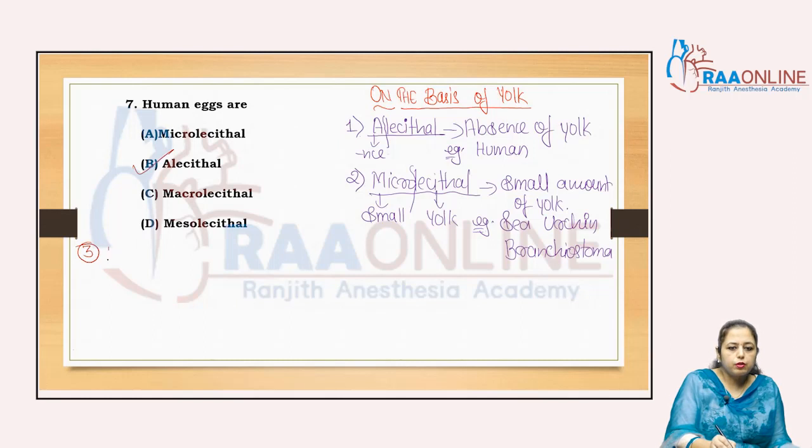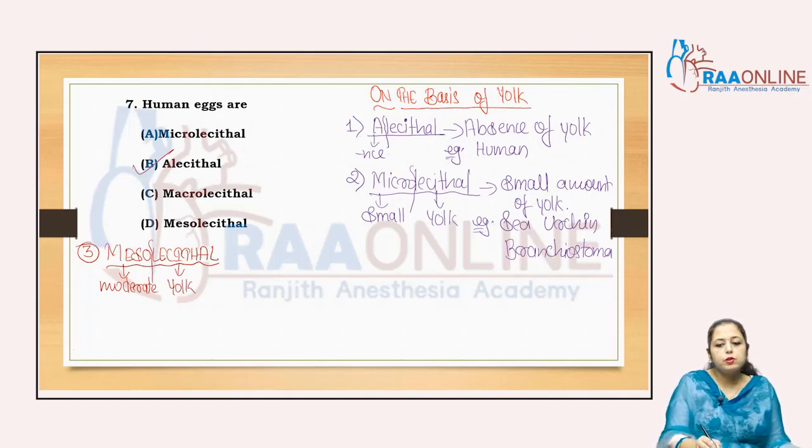Third is the mesolecithal. Split that word. Meso is related with moderate, a moderate amount of yolk.